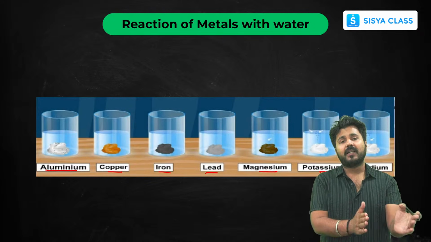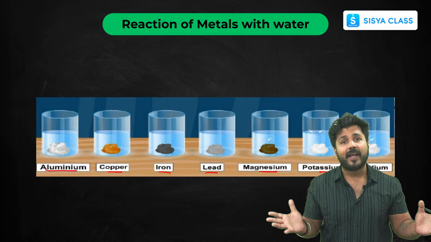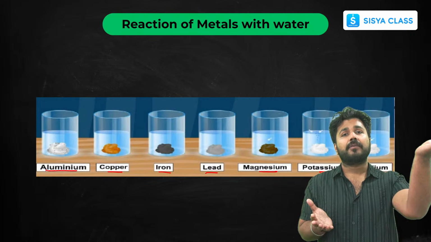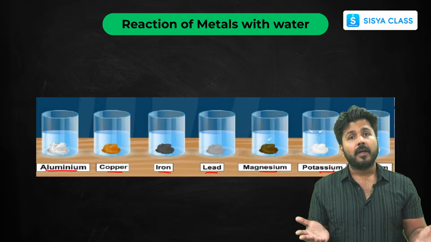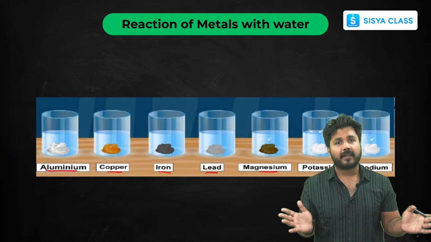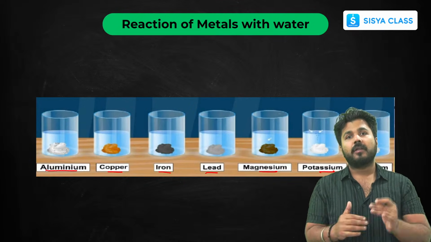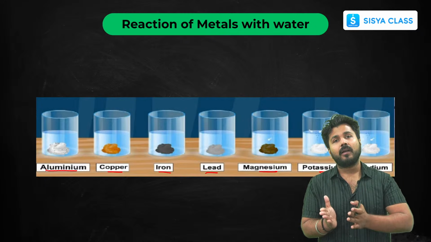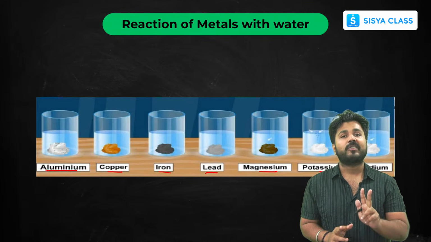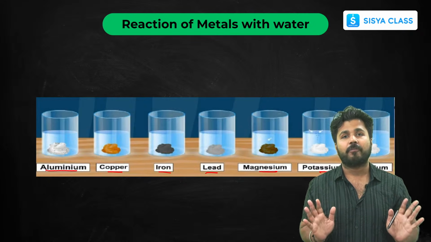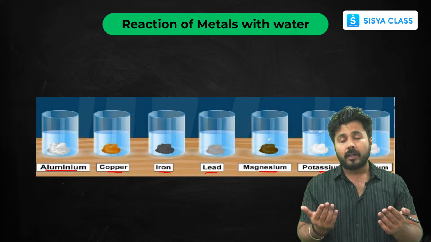Now as we have already discussed earlier, very highly reactive metals, those placed high in the reactivity series like potassium and sodium, directly react with water to form hydroxide. But some metals that are not that reactive do not react directly to form hydroxides. They first form oxides, and then on reacting oxides with water they form hydroxides. So it's a two-step reaction for medium reactive metals. And this is very important, as we'll see.